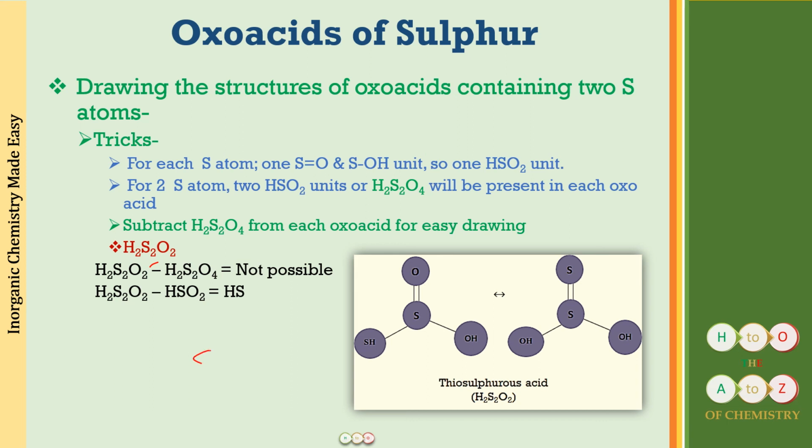Okay, so we have a sulfur double bonded oxygen, and this is the sulfur with the hydrogen. Okay, now this sulfur has a lone pair of electrons. So what it does is it shares this lone pair of electrons with this sulfur. So here the sulfur will be having a positive charge. Alright, and this oxygen will be going over here, so this will be existing as a negative charge. Right, so this shows how the electrons have been flowing from one sulfur to the oxygen atom.